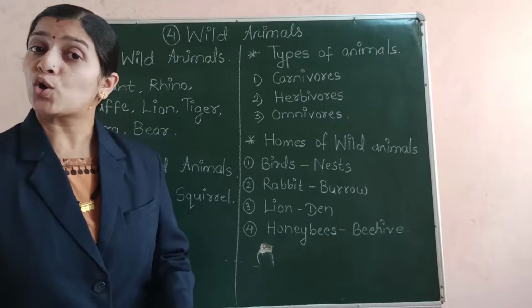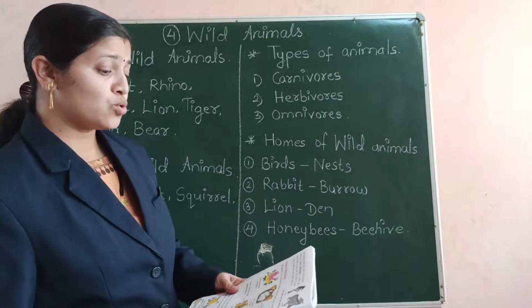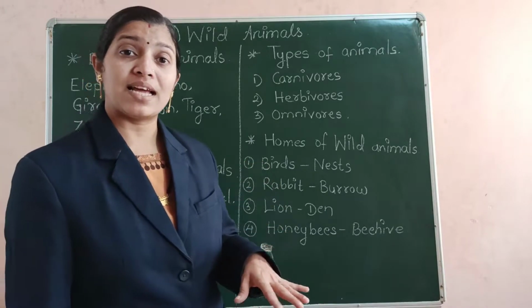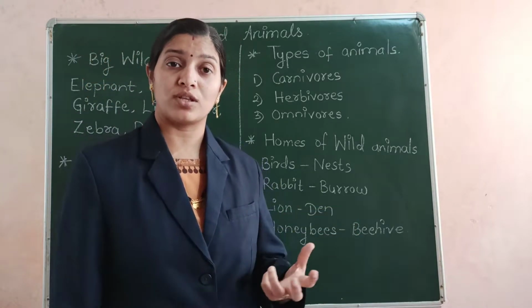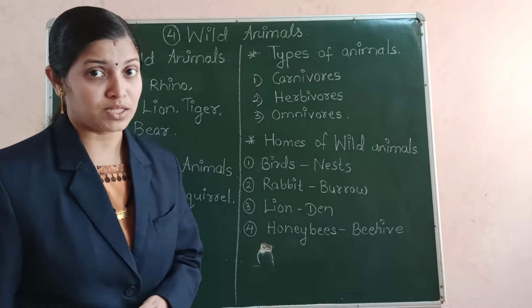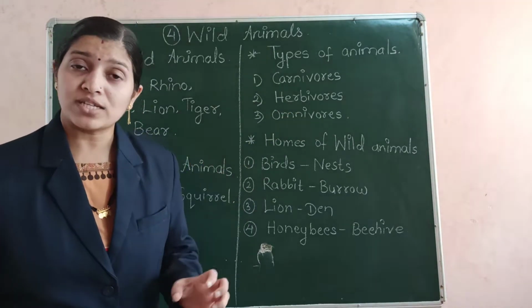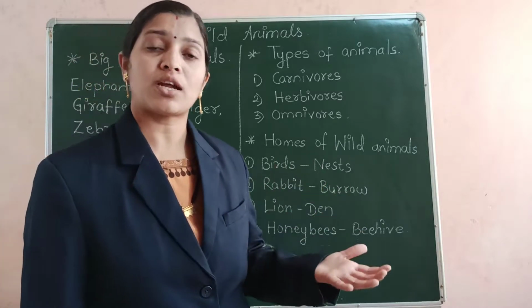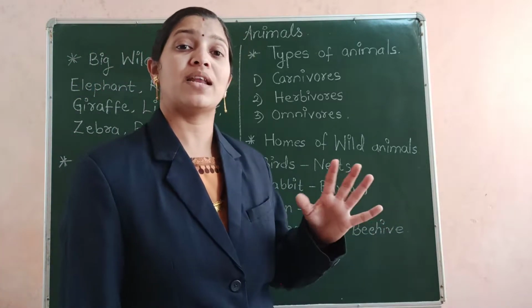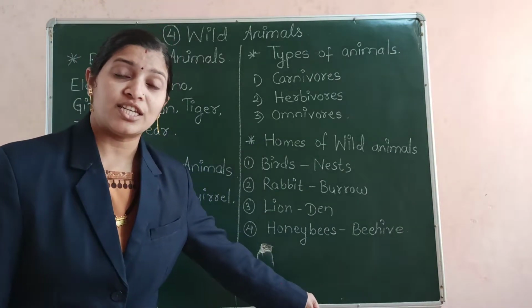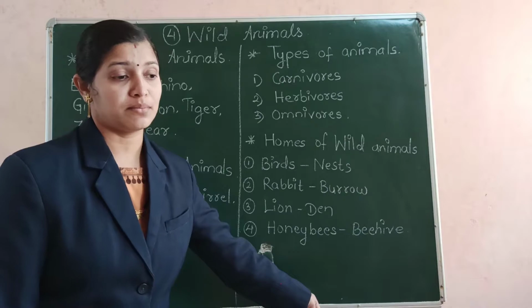The bird, crow. What do these do? They eat the flesh of other animals as well as the plants or the grains that we get from the plants. So these omnivores are those animals which eat both types of food, that is flesh as well as plants. So omnivores are the flesh eating and plant eating animals.